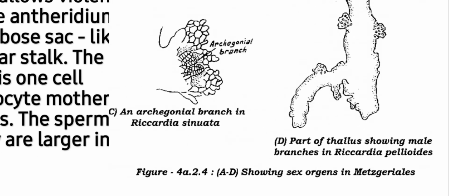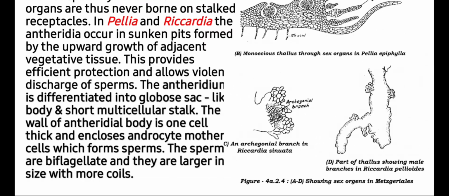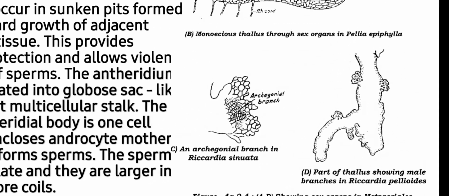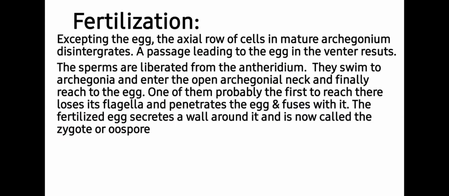Here you can see the male branch in Riccardia palmata, where the antheridia are present on the lobes or on the margins. Next is fertilization. To accept the egg, the axial row of cells in the mature archegonium disintegrates. A passage is created leading to the egg in the venter.